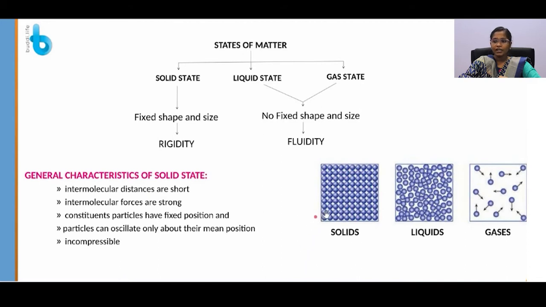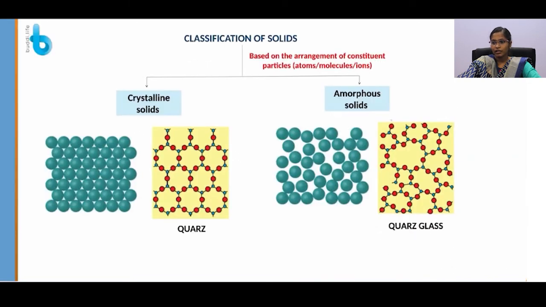So in solid material, the interparticle attraction is very high, whereas the thermal energy, that is the movement of particles, is very low. In the liquid state, the interparticle attraction and the thermal energy are the same, whereas in gas, the interparticle attraction is very low and the thermal energy is very high. These properties make solid material rigid, and liquids and gases fluid substances.